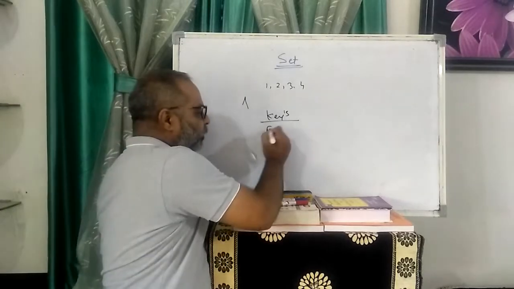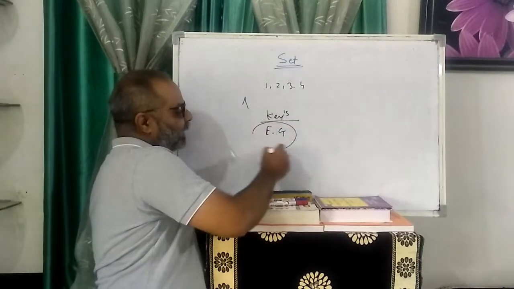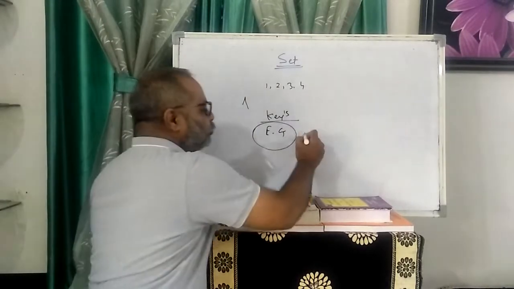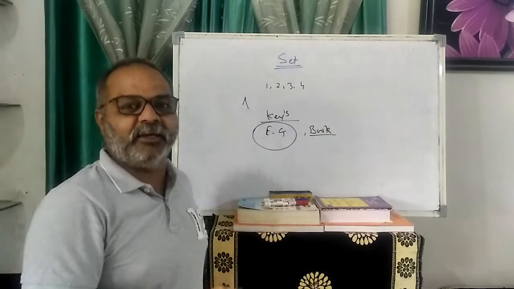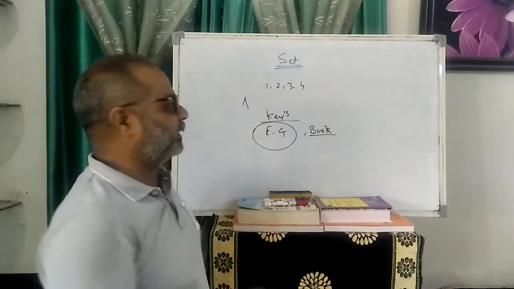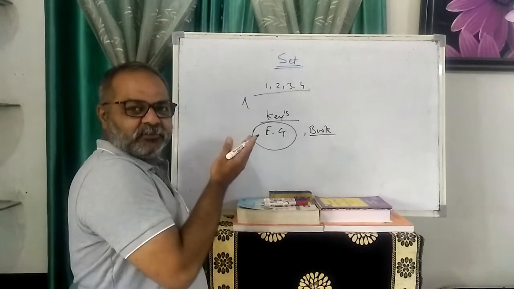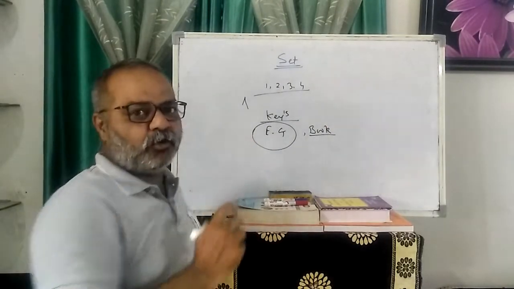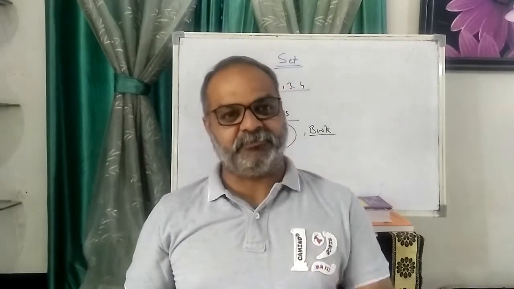You have some electronic gadgets. What is the common thing? Electronic gadgets are the common thing. I show you the books: novels and reading books. This is the common characteristic. And here, the common characteristic is that these are natural numbers. So a collection of well-defined objects is called a set.